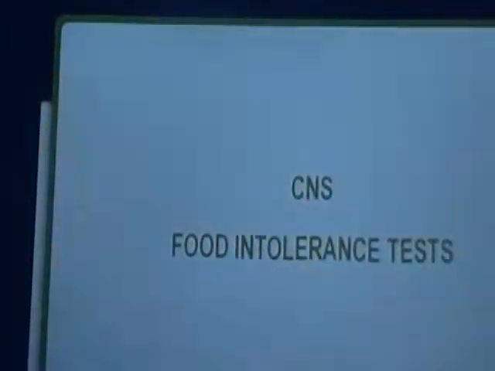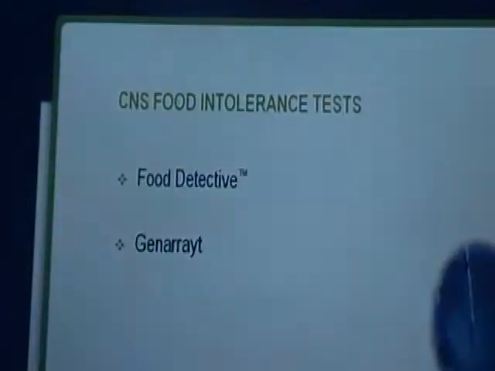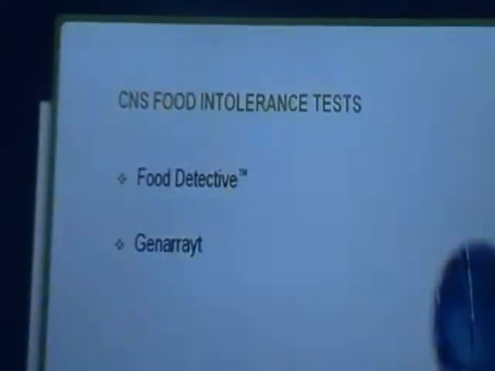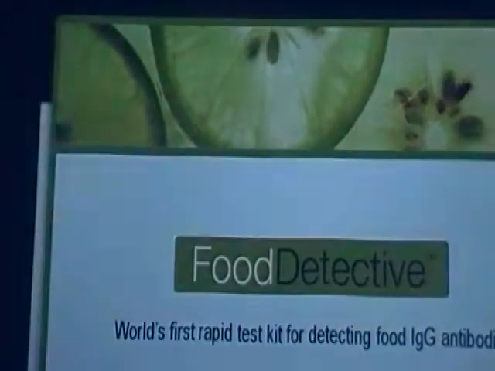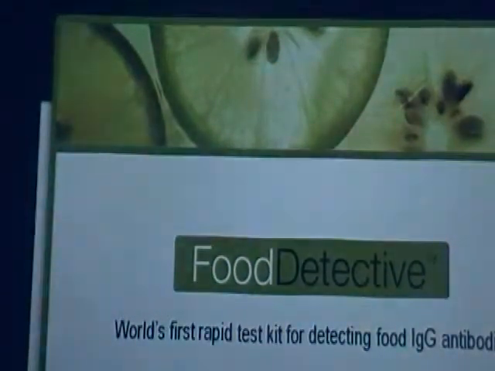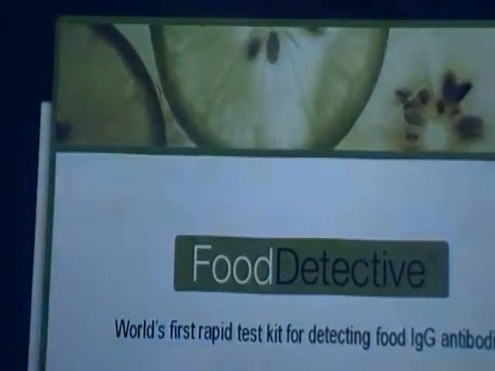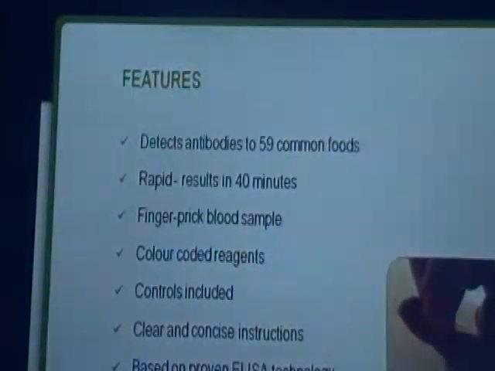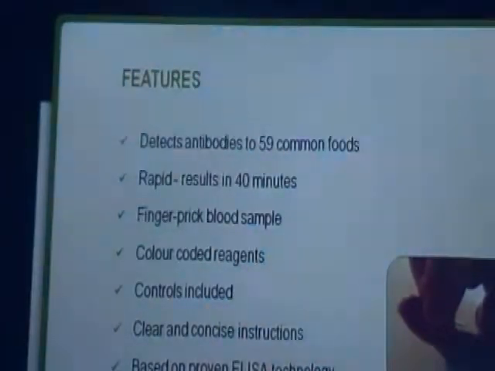What Omega offers for food intolerance testing: Omega has launched a very compact kit called Food Detective and another, a higher version, the Generite system. Food Detective is a rapid test kit for detection of food IgG antibodies, which involves only 59 common foods, mostly Indian panels.